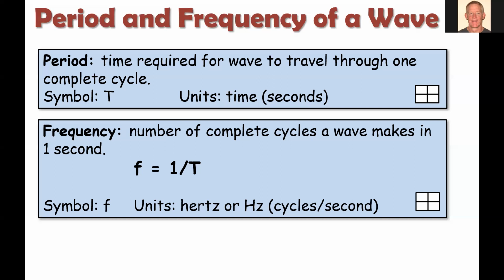The symbol for frequency is a small f. Remember, capital F is for force, so we're going to use small f. And then the unit for frequency is called a hertz, H-E-R-T-Z. You'll see that abbreviated as a capital H and a small z. And that is just the name for the unit that is really cycles per second. Because remember, frequency is the number of cycles that occurs in a 1 second time period.